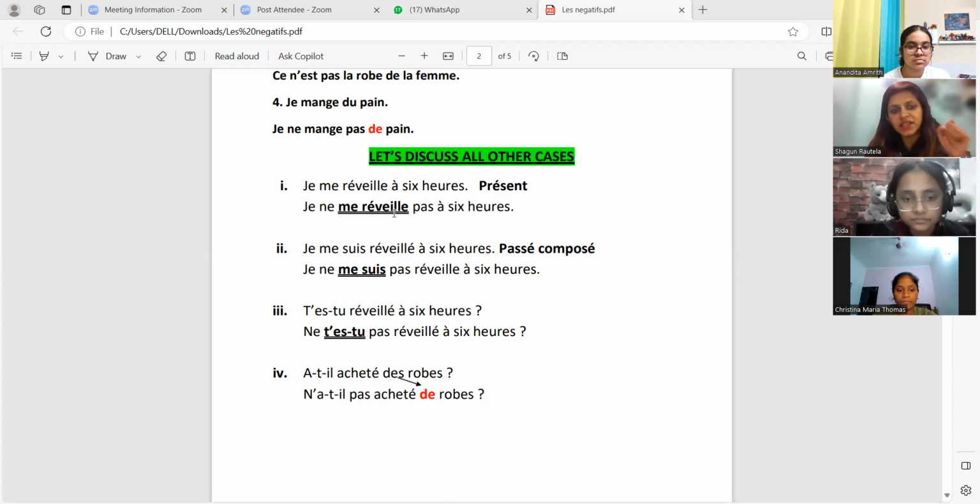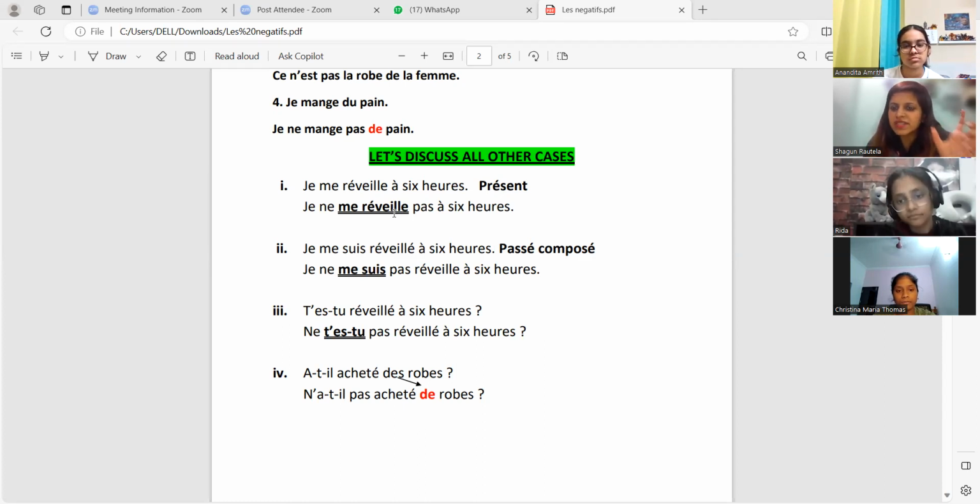Now in my second sentence I'm using the same verb, but in which tense? Passé composé. And now in passé composé, me is a pronoun. Me is with which verb? Être. So I'm not going to separate that.